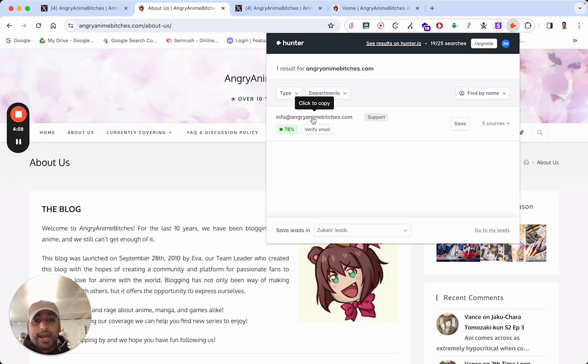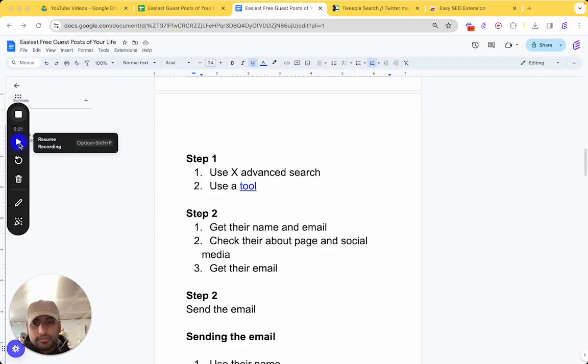It's info at someone's website.com. And if that's the only thing you can find, fine, just go by that. That's fine, but it's a last resort, so please keep that in mind. Ideally, you want the person's name, actual real name, and email. You want that type of structure, but if it comes to this, then that's fine. You'll just keep this, and then you'll move on to the next one.